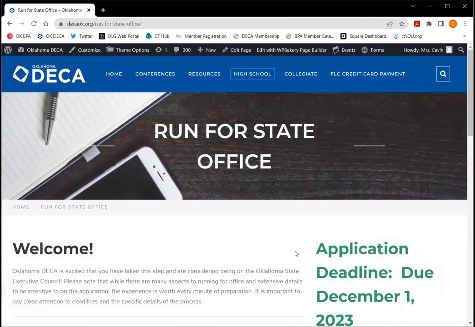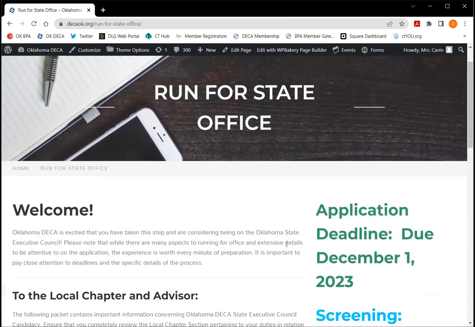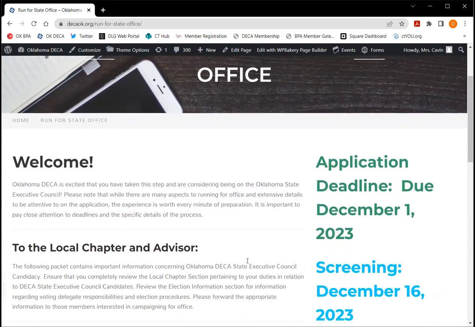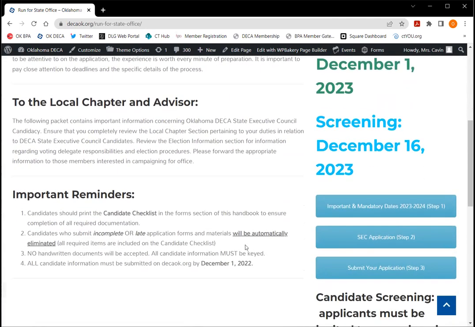Now, this page is the same for both our high school and collegiate teams and those candidates who are interested in serving on those. So don't fear finding the right spot. There's only one spot for both of you. There's a little bit of welcome material here, some information, important reminders, things like that.